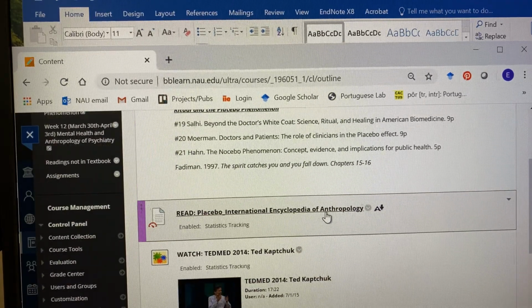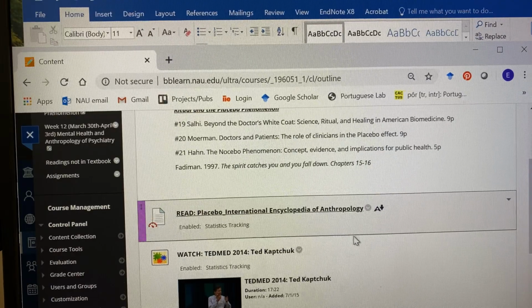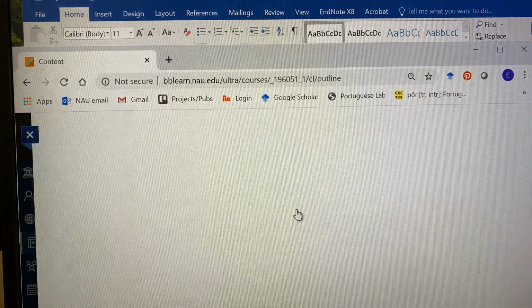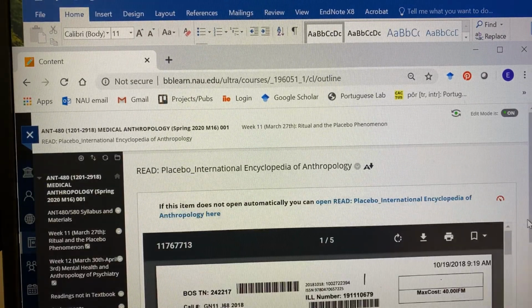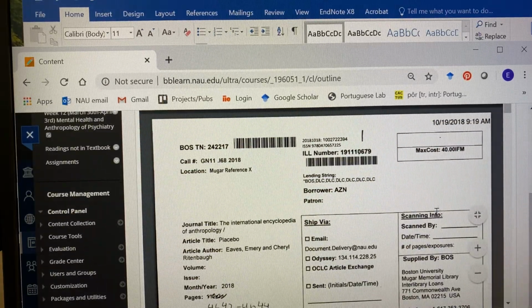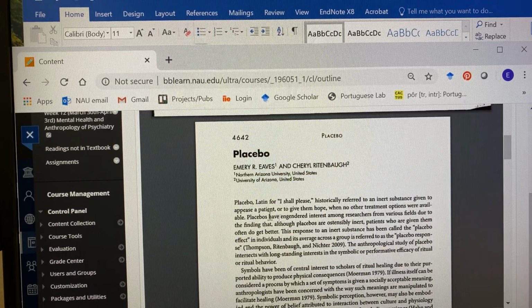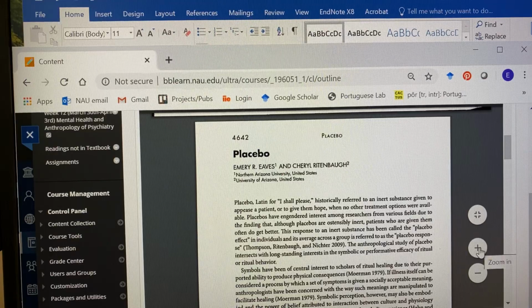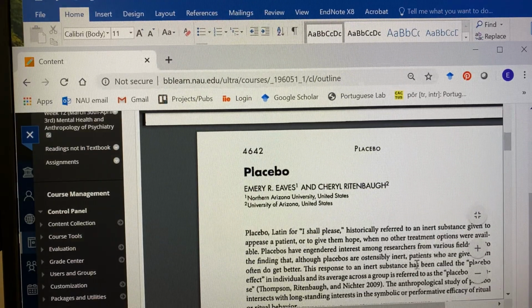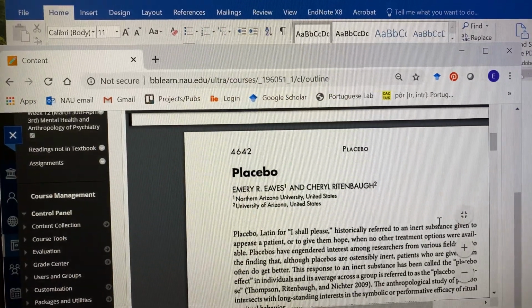I also have posted for you a 2-page encyclopedia entry on the anthropology and the placebo effect that I wrote for the International Encyclopedia of Anthropology last year. So you can get an overview of placebo. Hopefully you'll find this really helpful. I wasn't going to assign it because I was going to talk to you more about it in class, but I think that it might be helpful for you to find out a little bit more about how anthropology thinks about the placebo, at least from my perspective.